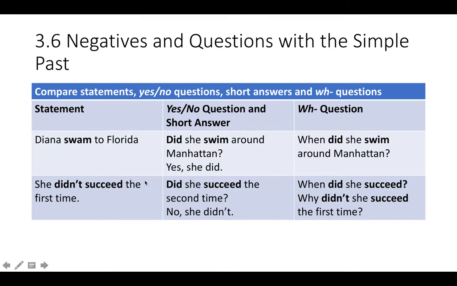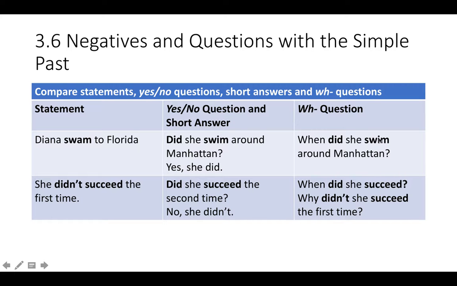And just to look at a statement, a yes-no question with a short answer, and a WH question, here is an irregular verb statement, Diana swam to Florida. The question, did she swim? Past tense and then base form. Around Manhattan, yes, she did. And there is the short answer. When did she swim around Manhattan?